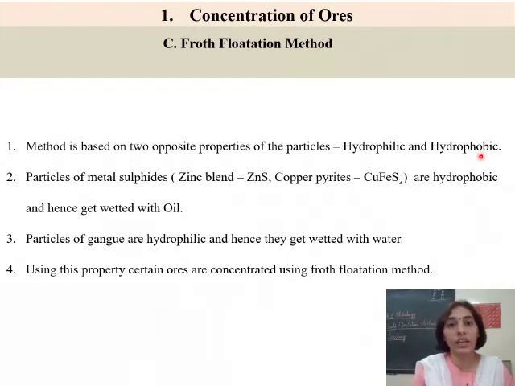That is, they do not have any affinity or attraction towards water molecules, and so they orient themselves away from water. So depending upon this property of substances, that is being hydrophilic, water loving, or hydrophobic, water hating, we can have a method of concentrating the ore.